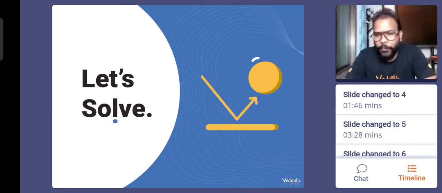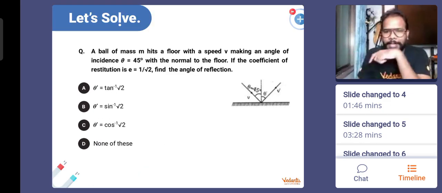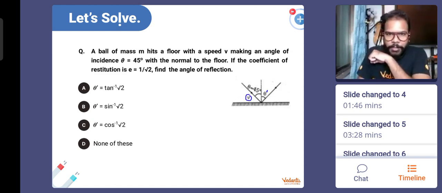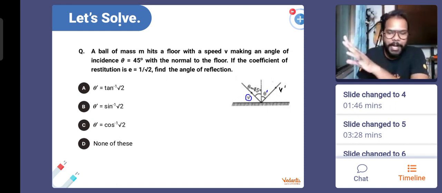Chalo guys, one more similar type of question now. This time we'll solve it with a numerical approach, since the angle values are given. One of the angles is 45 degrees. The velocity with which the body is coming is v, and after collision it goes with the velocity v dash. The angle it makes with the vertical is theta dash, and here the angle is theta.